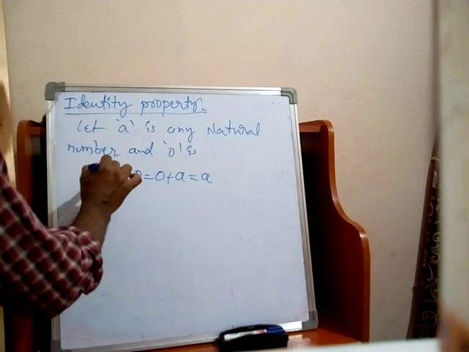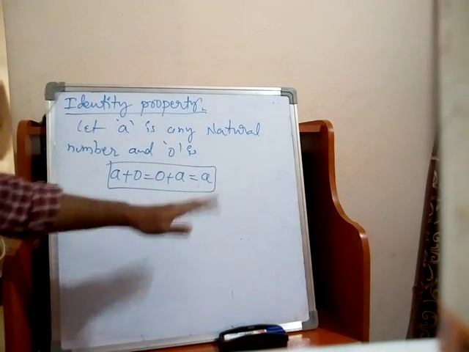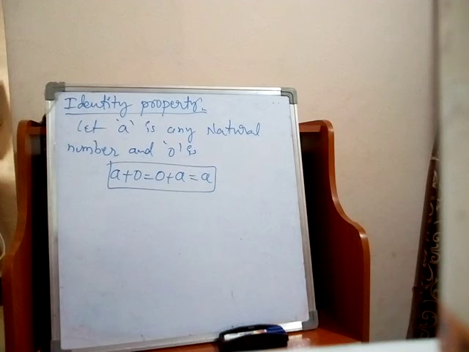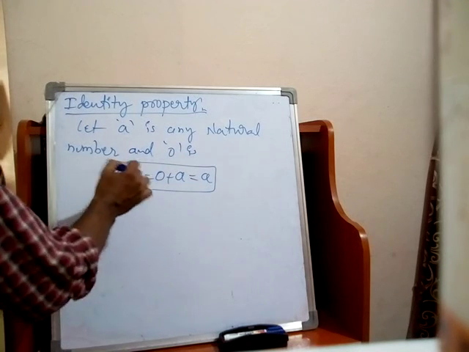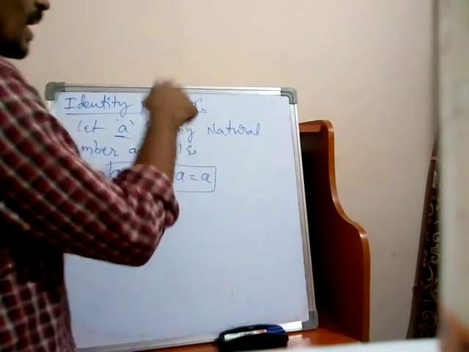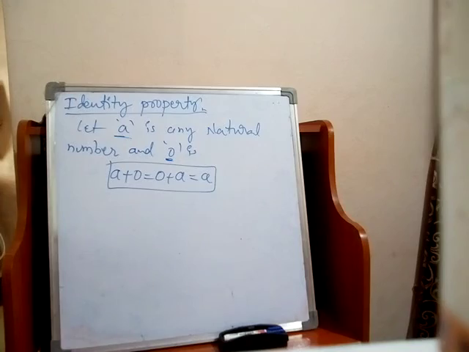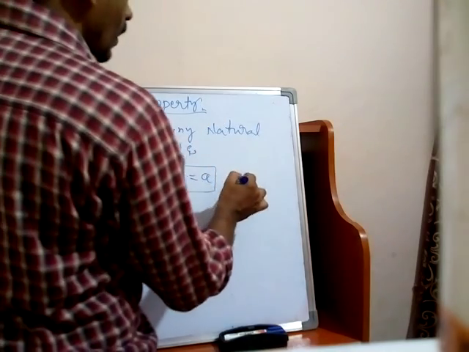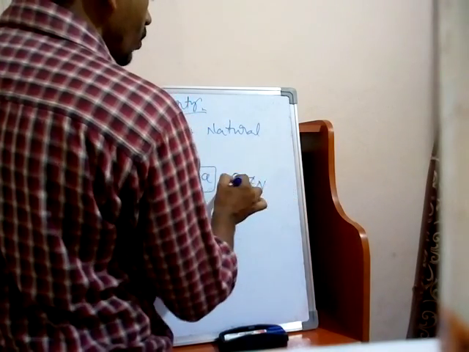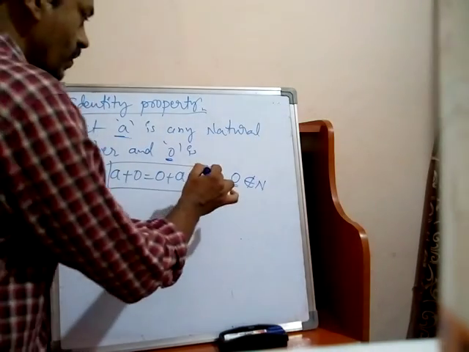This is the condition: if you add 0, we get the result a only. But 0 is not a natural number, 0 does not belong to N. So natural numbers do not satisfy this property.